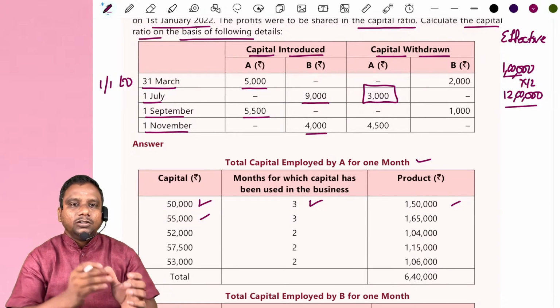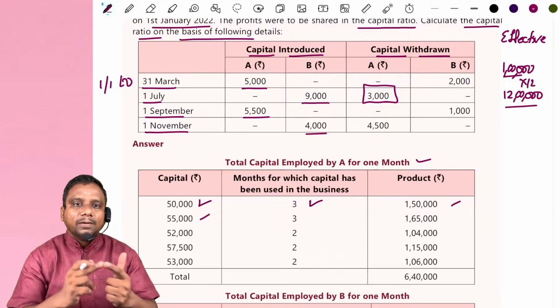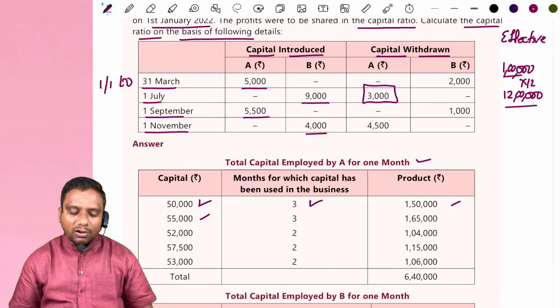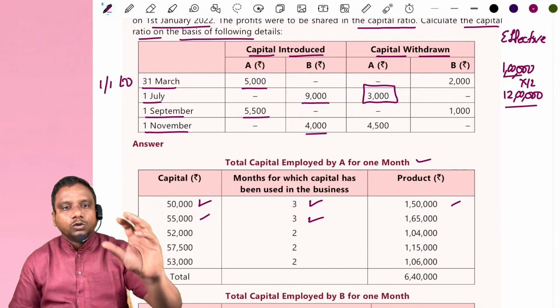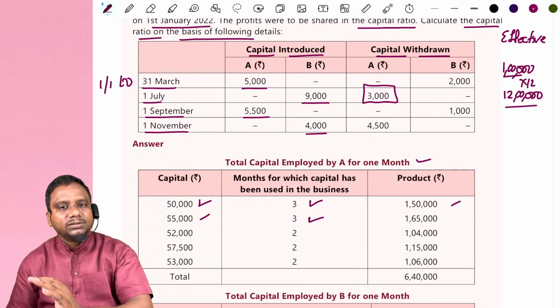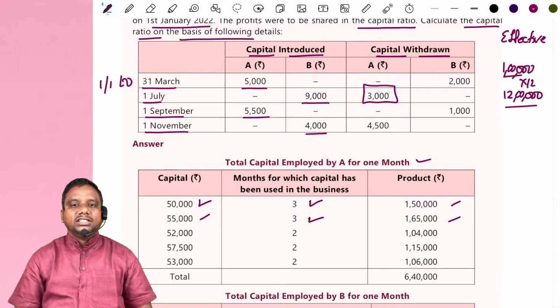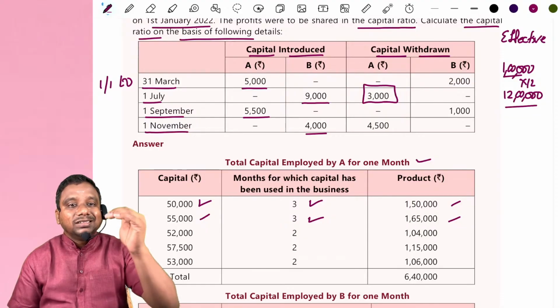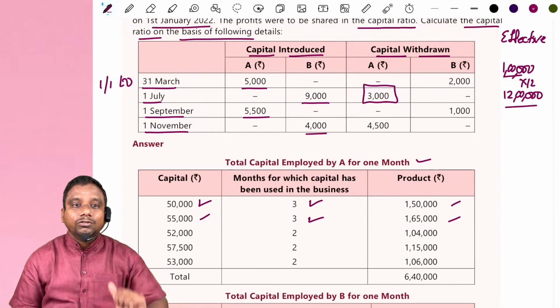From 1st April to 1st July, how many months? April, May, June, 3 months again. 55,000 rupees capital we have in the business for 3 months. So the product here is 1,65,000, 55,000 into 3.